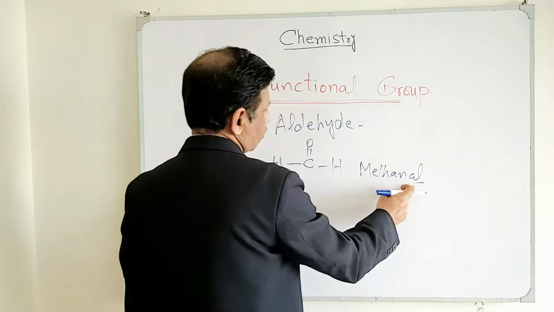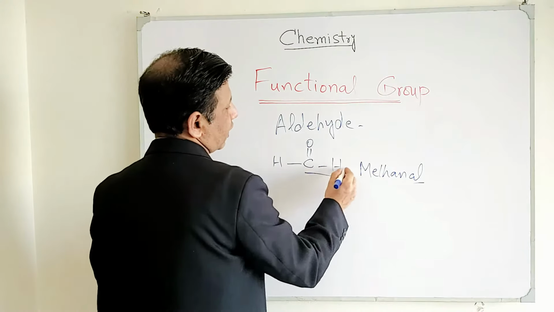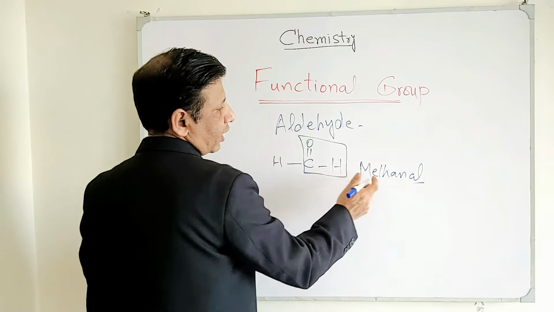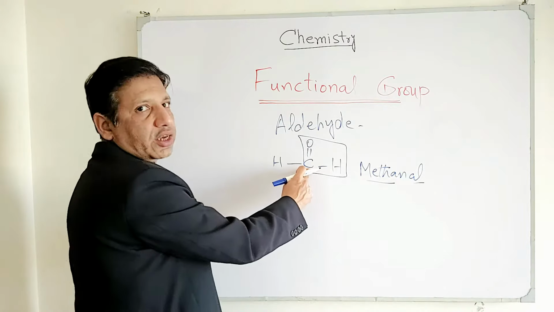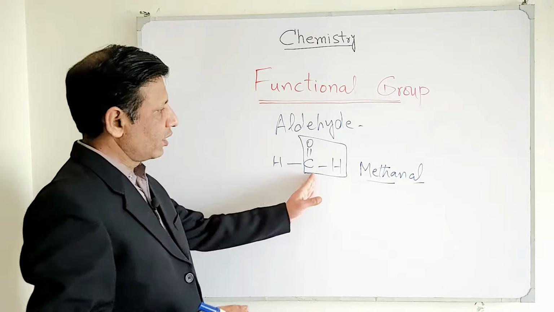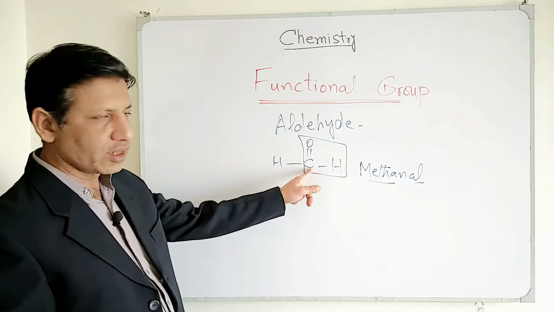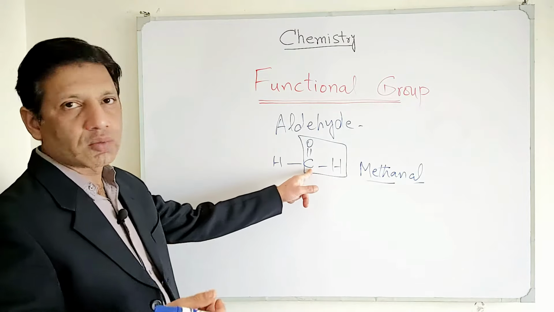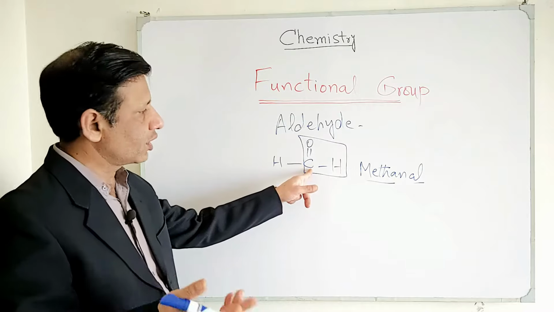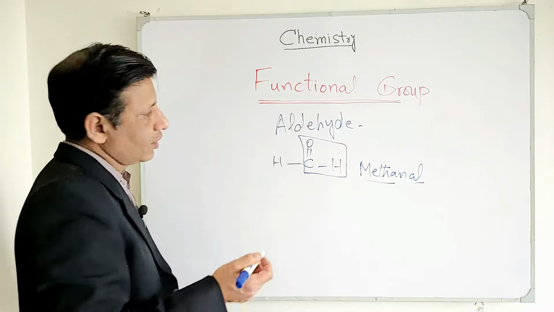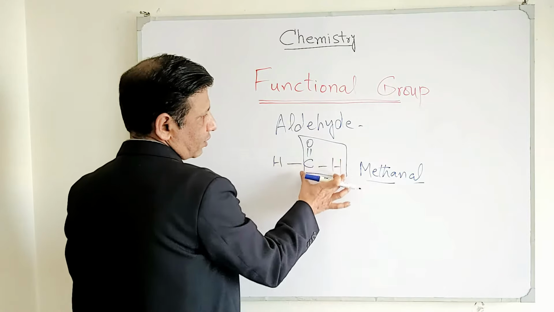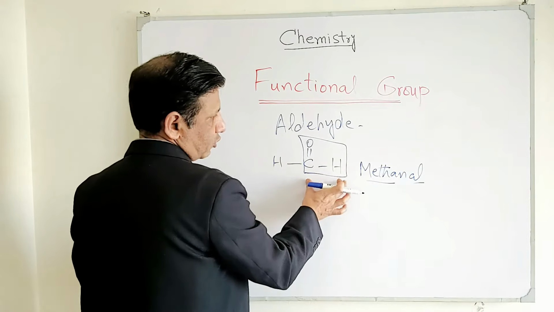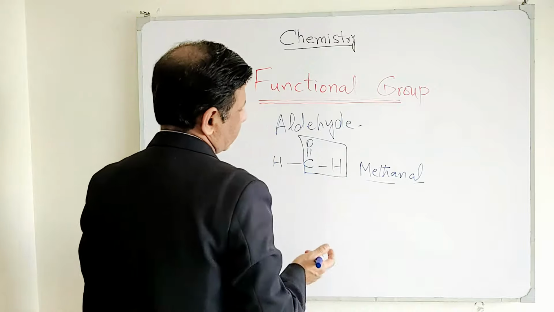This "al" tells you about the nature of the aldehyde functional group, which is right there, and "meth" stands for 1. It means there is one carbon including this functional group carbon. While dealing with this, you have to include this carbon as number 1, because the functional group already contains carbon, so you have to consider it as number 1. So this is only one carbon, and as a whole the functional group of aldehyde is also present. That's why we call it methanal.